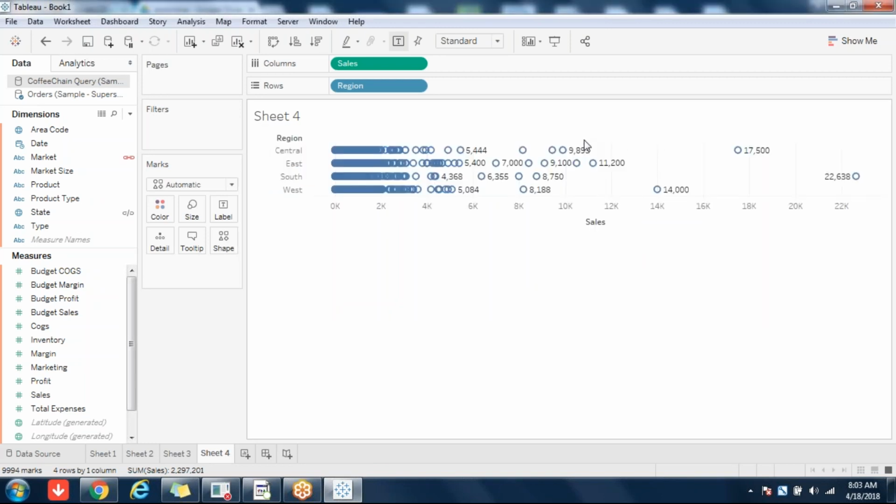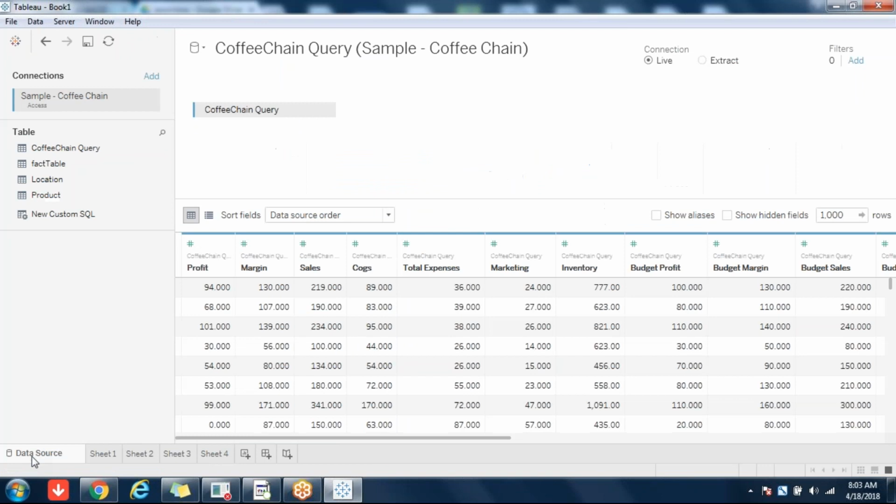Now next thing, one more thing. Until version 9, you can do blending only at the sheet level. But from version 10 onwards, you can do blending right here itself in the data source window. So here you are seeing sample coffee chain, for example.